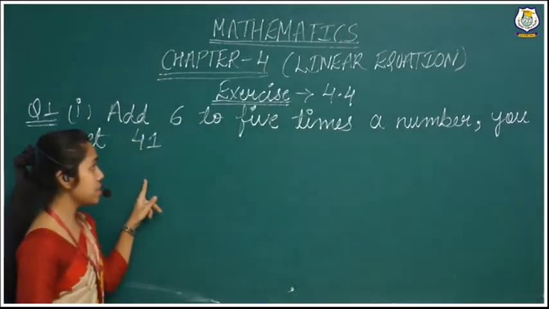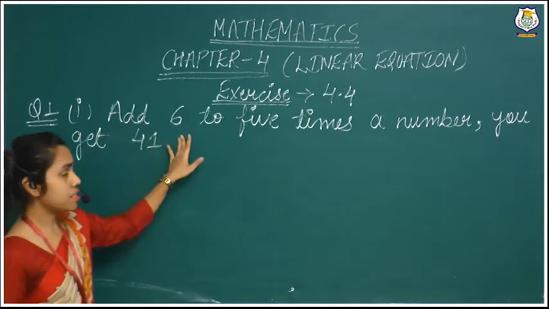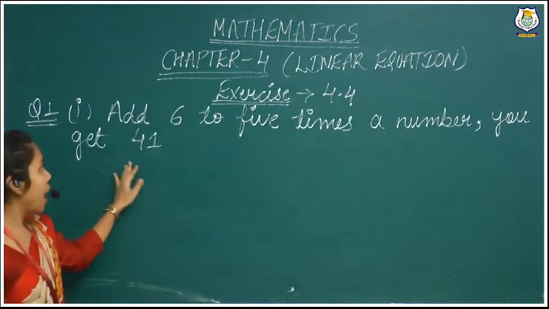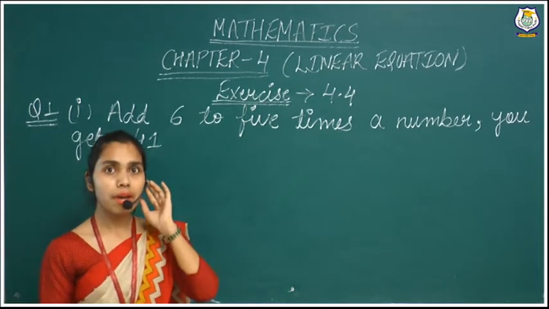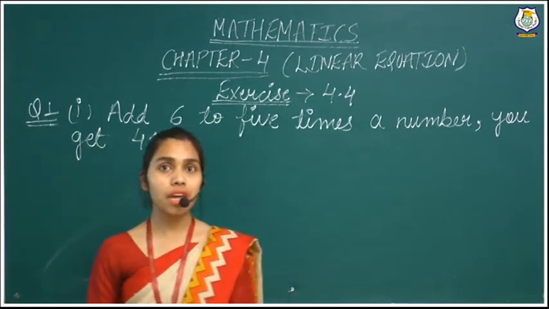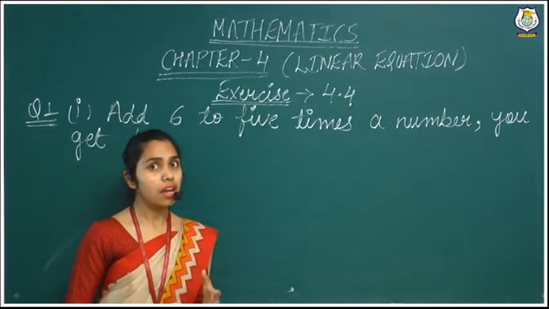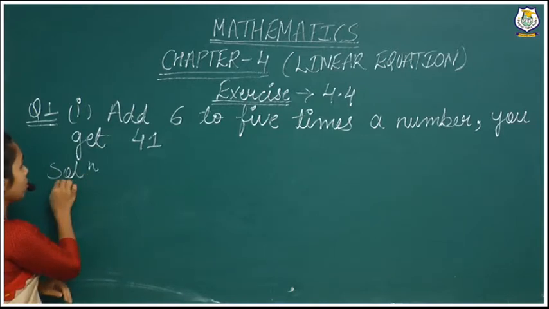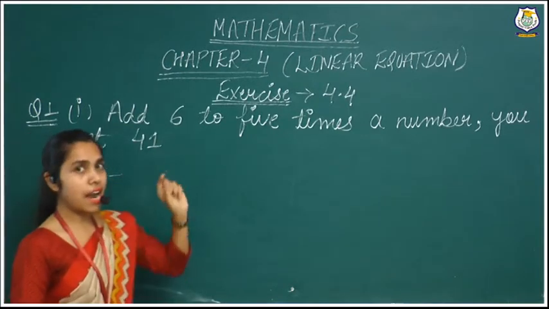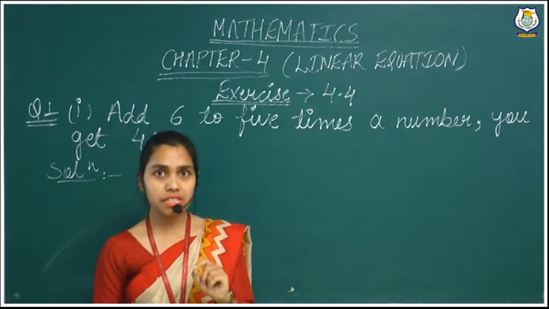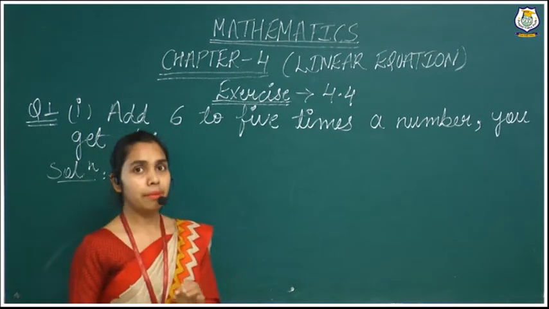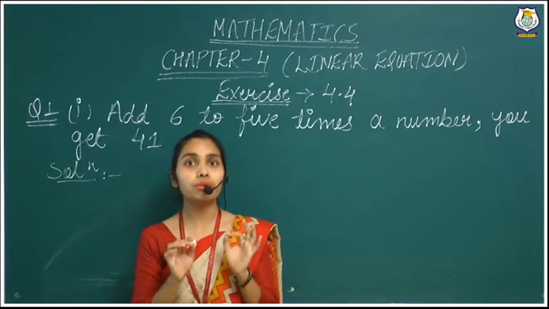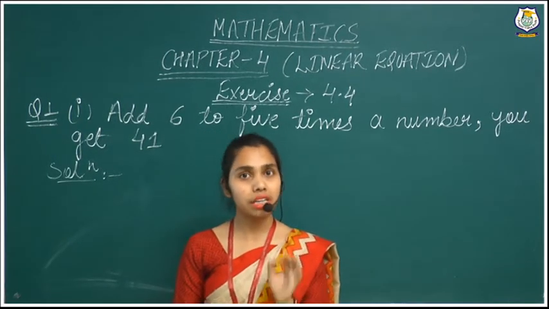The first statement is: add 6 to 5 times a number, you get 41. As I told you in my previous videos, how to set up an equation, first we will set up an equation. What they have given: add 6. Add means we put the addition sign, to 5 times a number. What does 5 times mean? It means we write a number multiplied by 5.